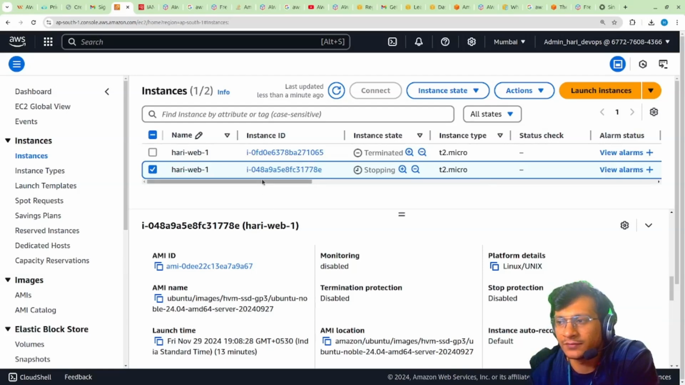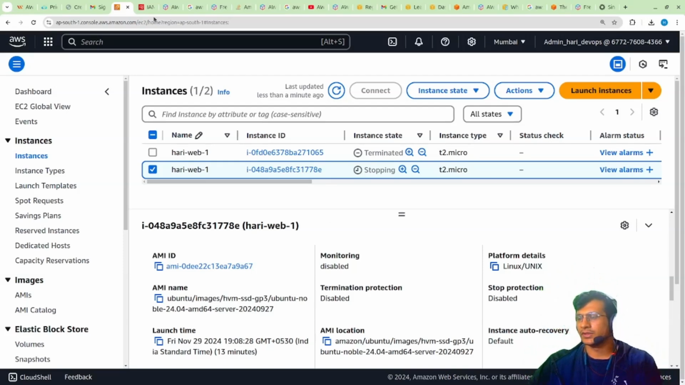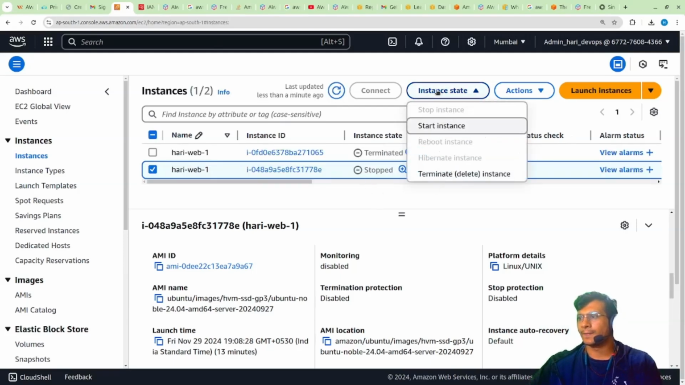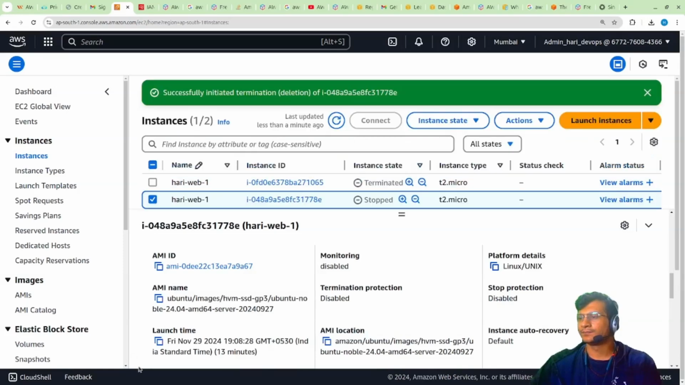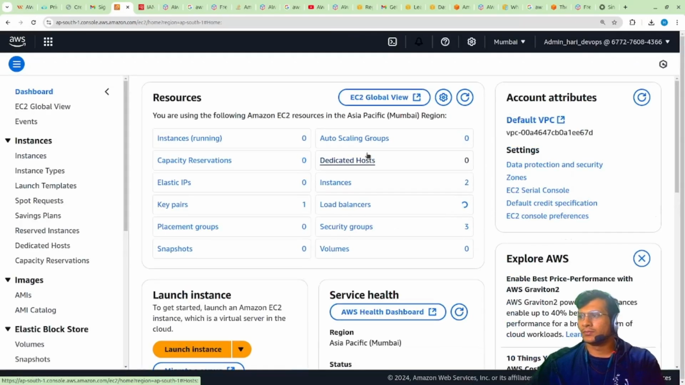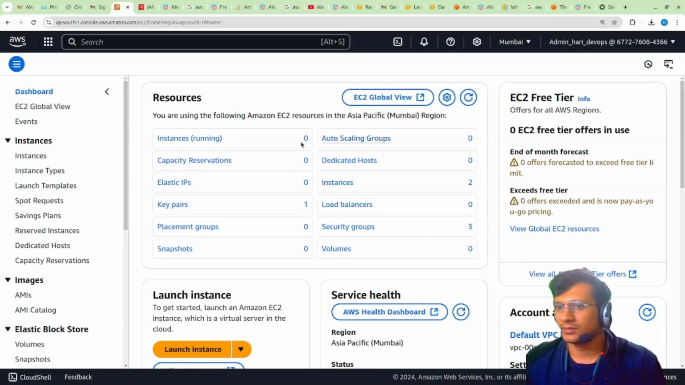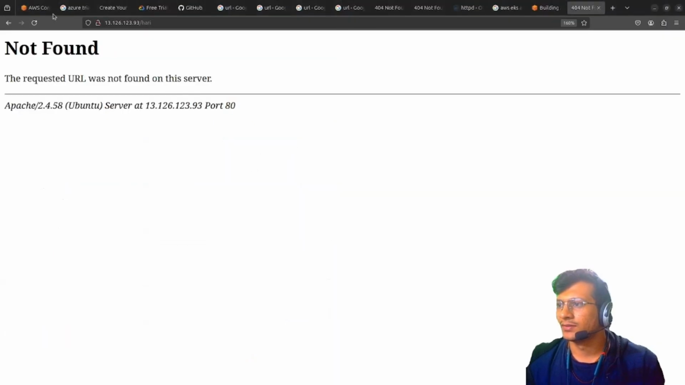Okay, one more thing: even if you stop your EC2 instance, you would not be charged for the compute resources, but you will be charged for the storage. So that is where you should keep an eye. Okay, I'll just terminate this instance. And yeah, so I'm set for this. Right now no usage has been detected, so that is fine.